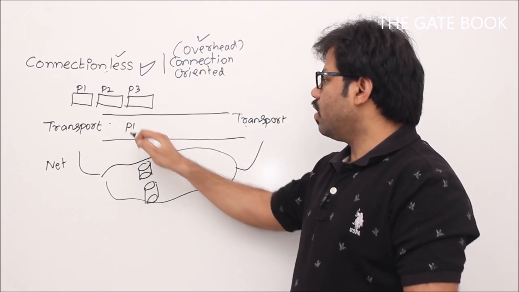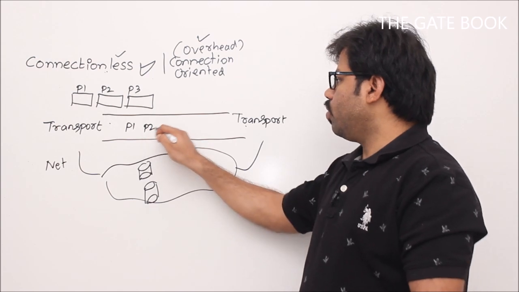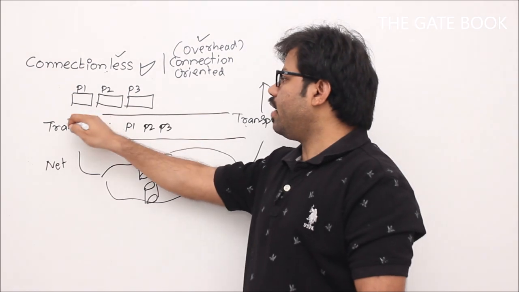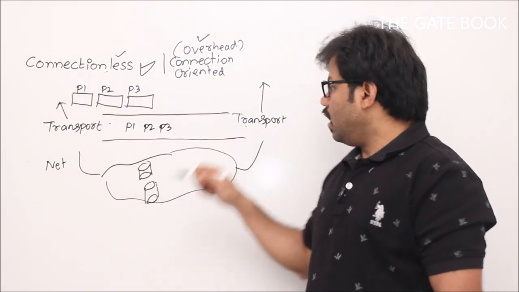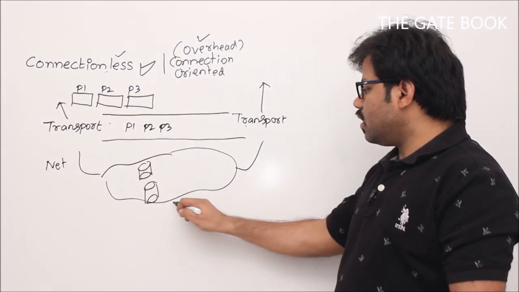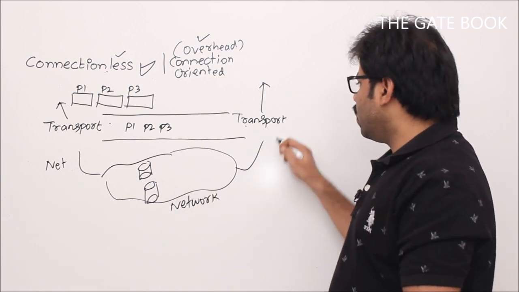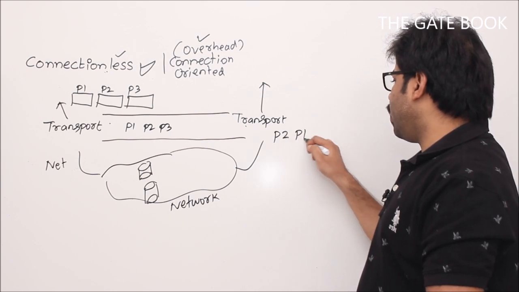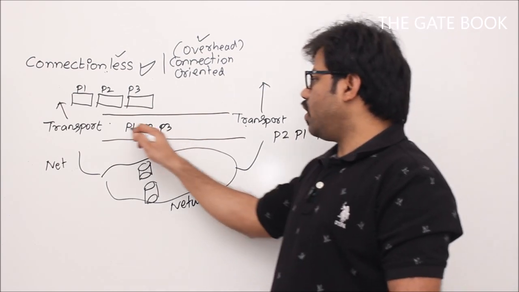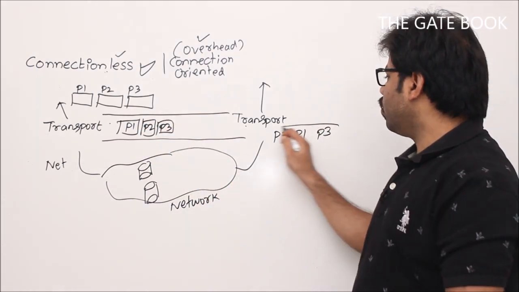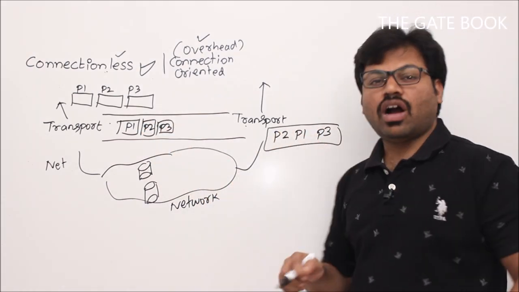We send P1, P2, P3 through the network, but your transport layer, whenever it offers connection oriented service, will get out of order packets because it is taking the services of the network layer. So the network layer sometimes gives out of order packets like P2, P1, P3, but actually we sent P1, then P2, P3. So your transport layer is going to do ordering.